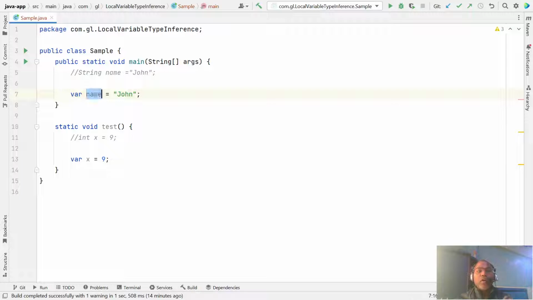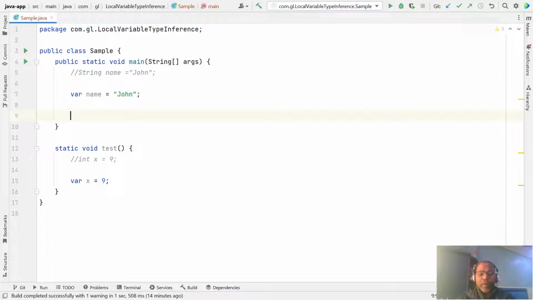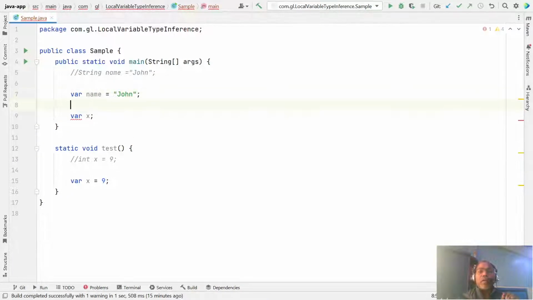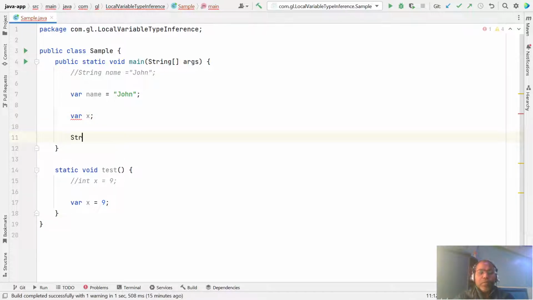Now if someone tries to say var x, here you can write var x, but as a developer I am not giving any context of what the value of x is. Just like here, in String name, it says this is the name data type.